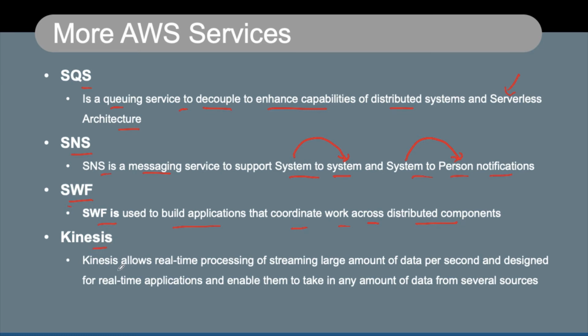Kinesis is a service which is used to allow real-time processing of streaming data, large amounts of data per second, and is designed for real-time applications. Real-time applications bring in a lot of data, a very huge amount of data, and for those kinds of workloads we have to use a service like Kinesis. Kinesis also comes with multiple services, which we are not discussing in this section, but it enables you to take any amount of data from several sources. Those sources can be IoT devices, real-time applications, and web streaming platforms as well.